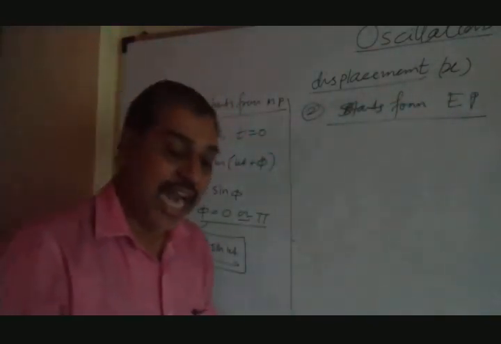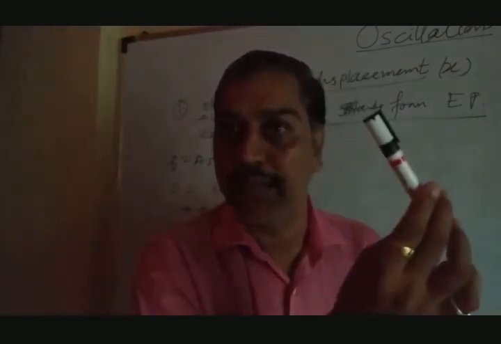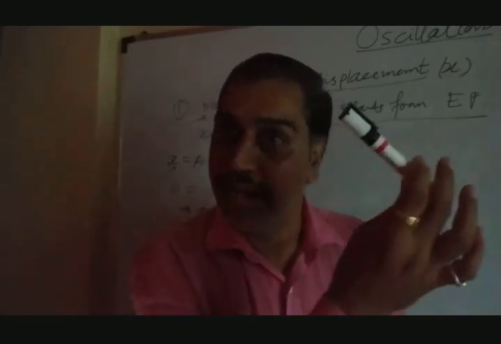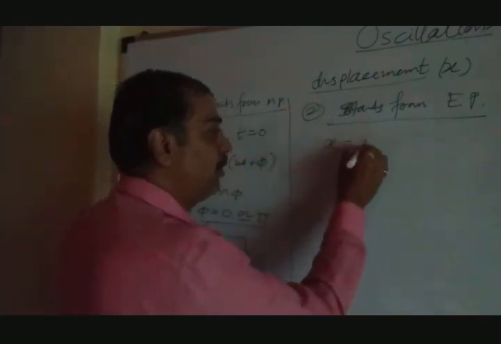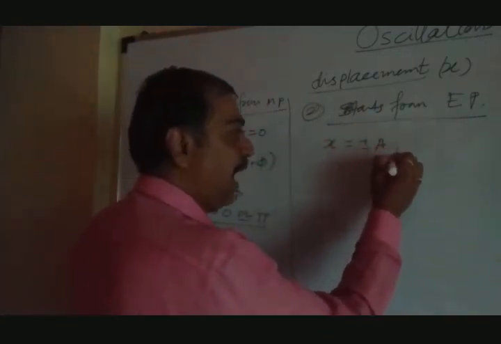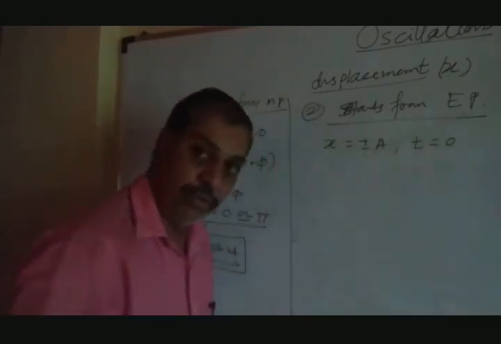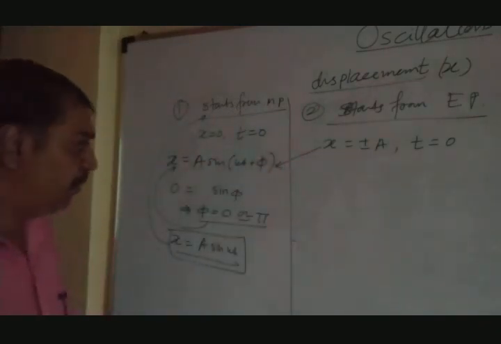As the motion starts from extreme position, the bob is either on the right hand side or left hand side. It is not at mean position. So what is the value of x? Plus a here, and minus a here. That's it. That condition we have to put. x equal to plus minus a, and time we have counted when it is at extreme position. So t equal to 0. Put these two conditions in this equation again. Rewrite the equation.